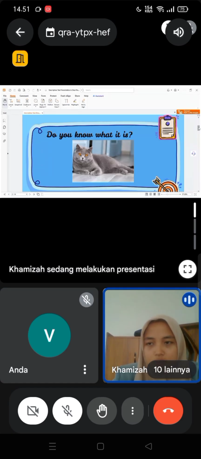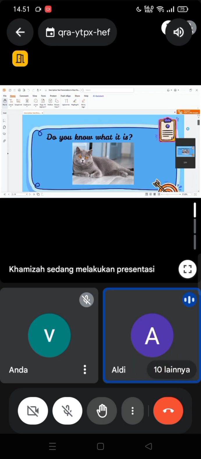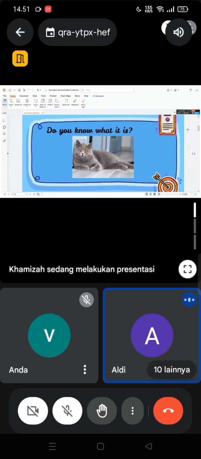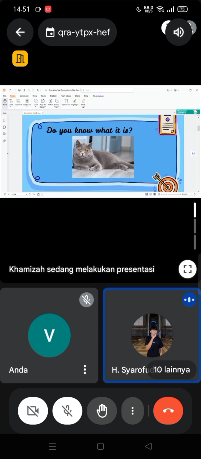Okay, let's see this picture, guys. Do you know what it is? Cat. Yes, this is a cat. And what do you think about this cat? I mean, this cat is small or big? A little bit fat.